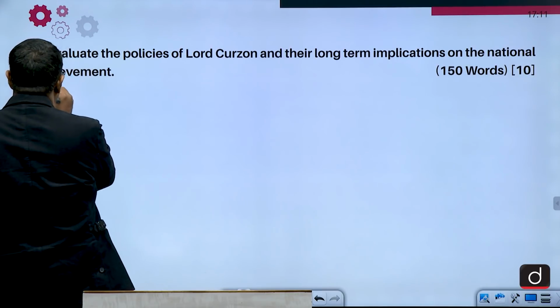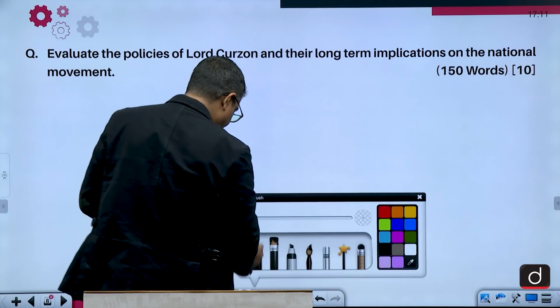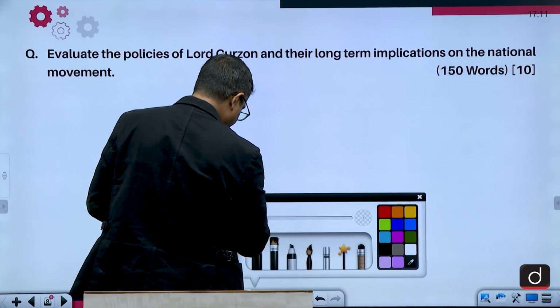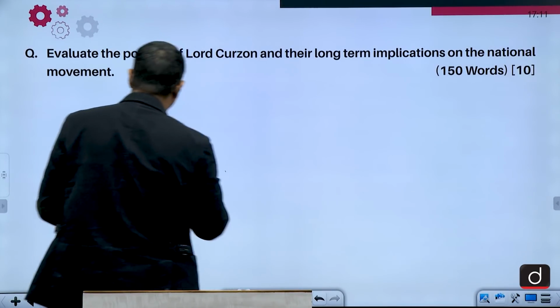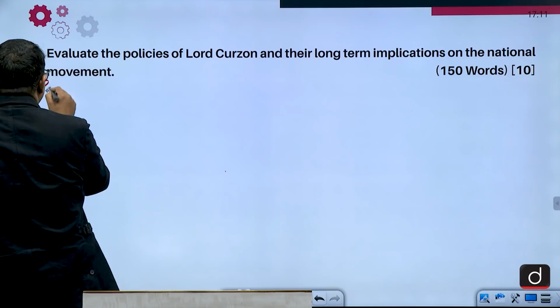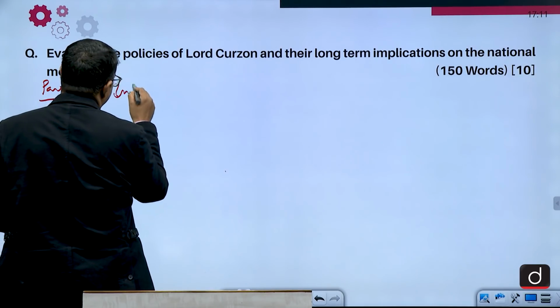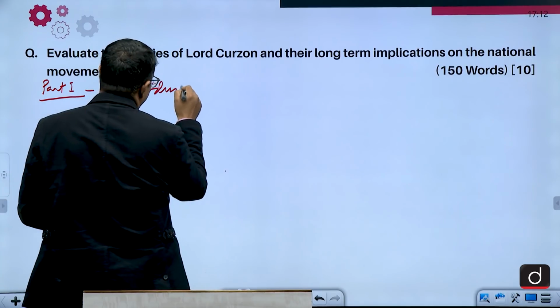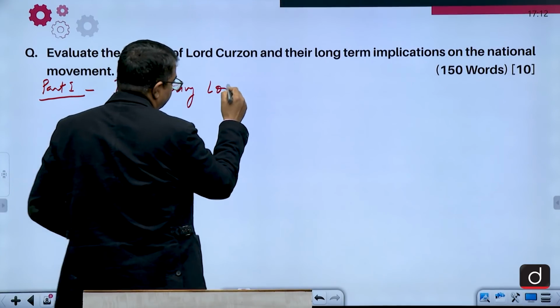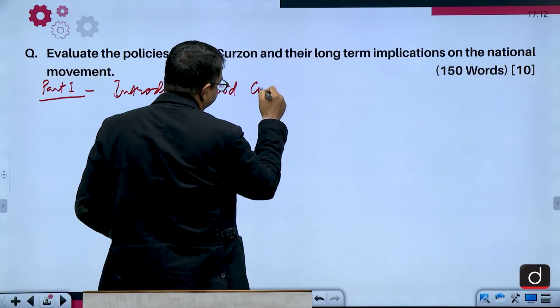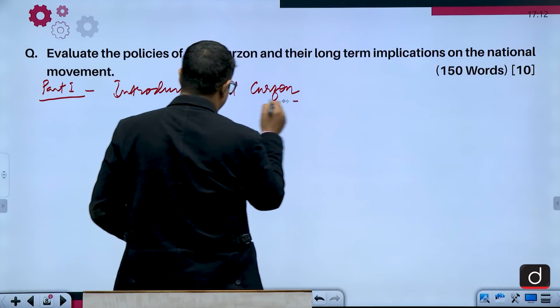So what you have to do here, in part 1 you write about Lord Curzon, introducing Lord Curzon, absolutely in short.